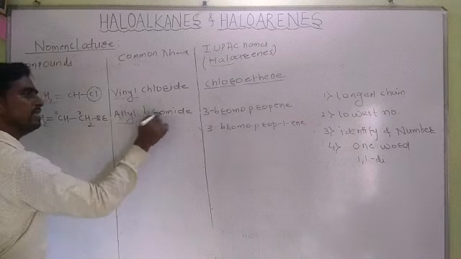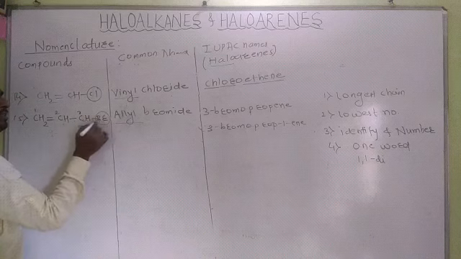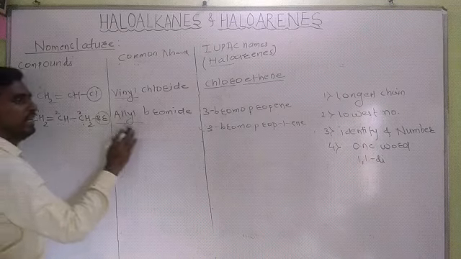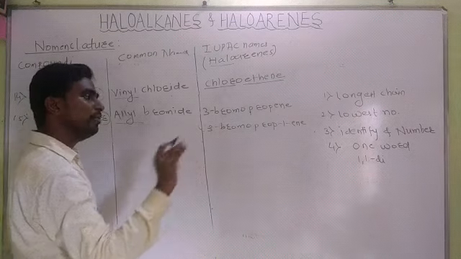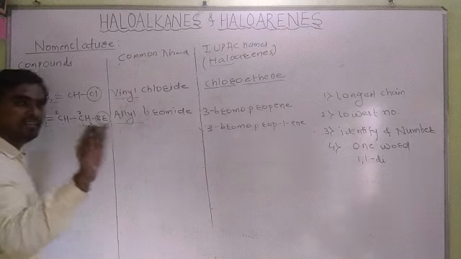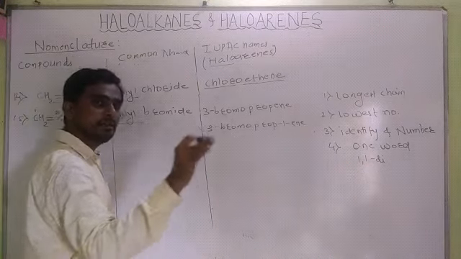Next, CH2 double bond CH, single bond CH2, single bond Br. Its common name is allyl bromide. Bromine is attached to an sp3 hybridized carbon, and next to it is a double bond. Here we have to give the numbering from the double bonded side, because in 11th standard we see the priority order.